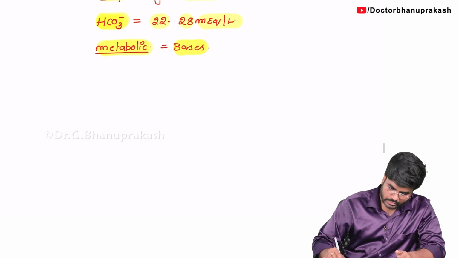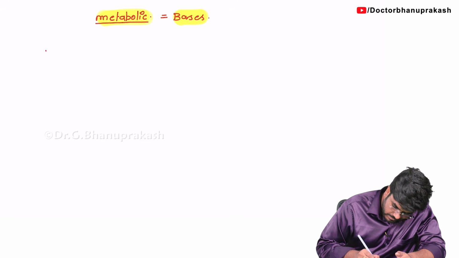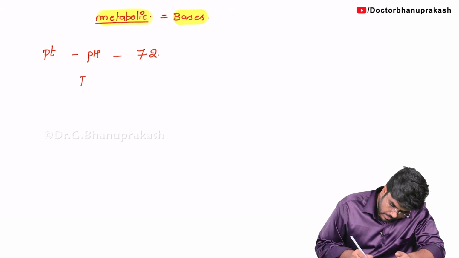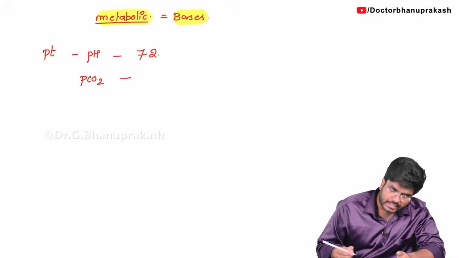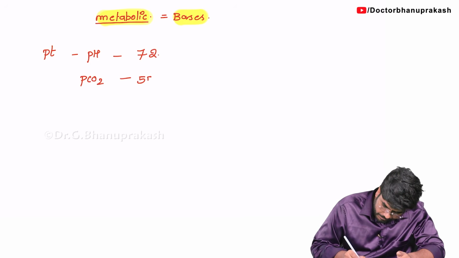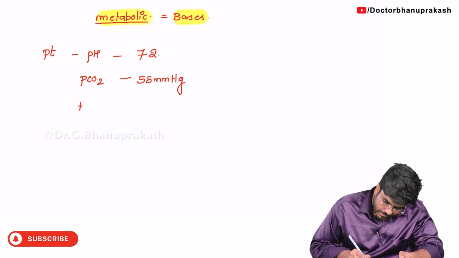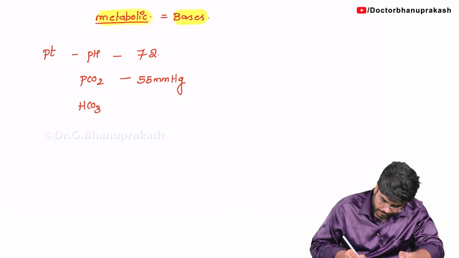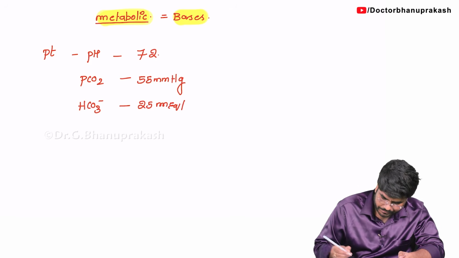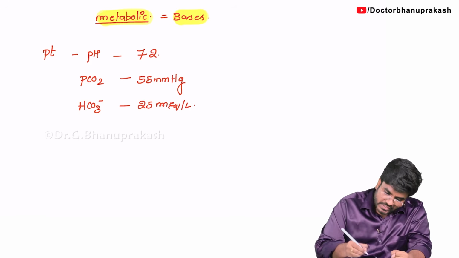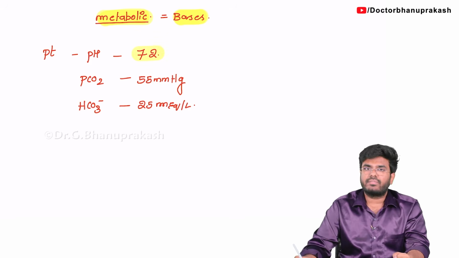For example, let's say there is a patient whose pH is 7.2. The partial pressure of carbon dioxide is, let's say, 55 mmHg, and the HCO3 minus bicarbonate value is 25 milliequivalents per liter. Now they will ask you, what is this disorder? So first always check the pH. Let's start with the pH.